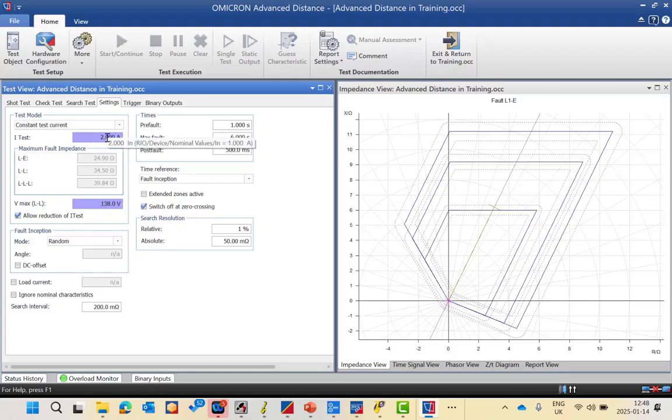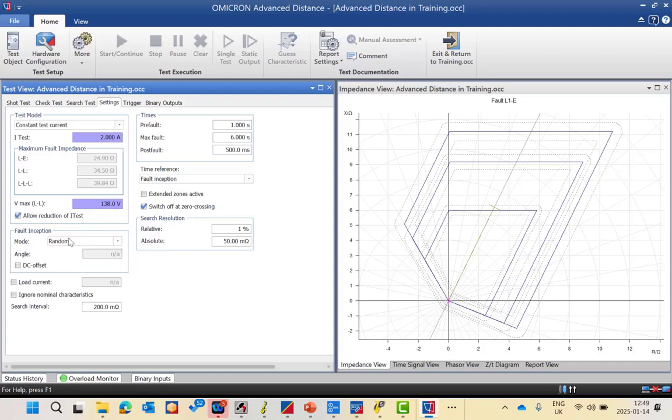So if I have a test point with a value more than 5 ohm, it will be out of tolerance and out of range. So what can I do? I can decrease the current or increase the voltage to reach more than this value. So this is the benefit of the allow reduction of I test. It will reduce the I test value to maintain and to reach the higher impedance values.